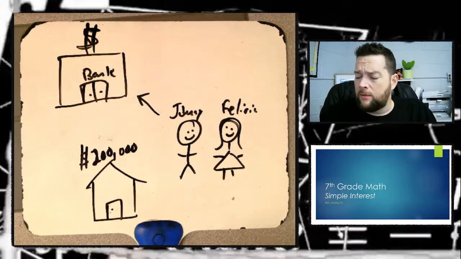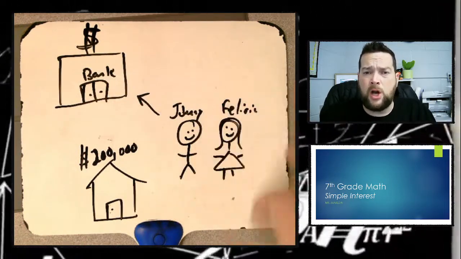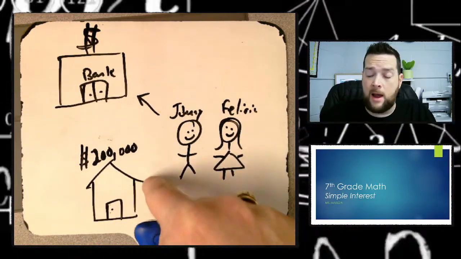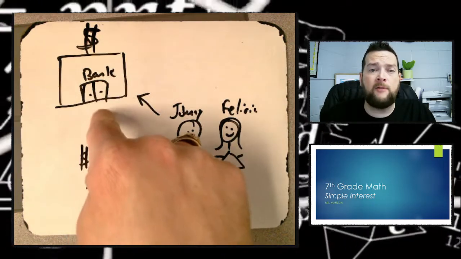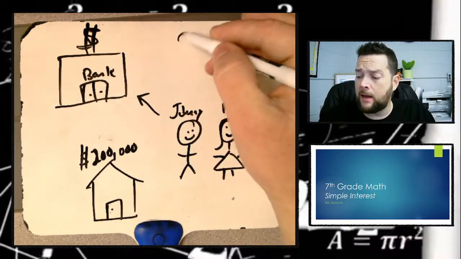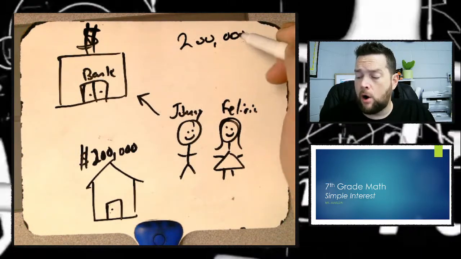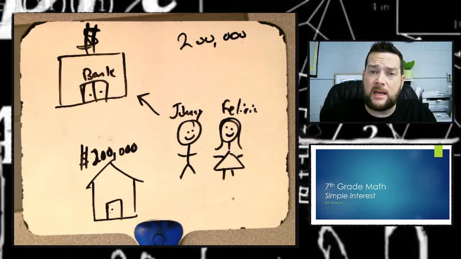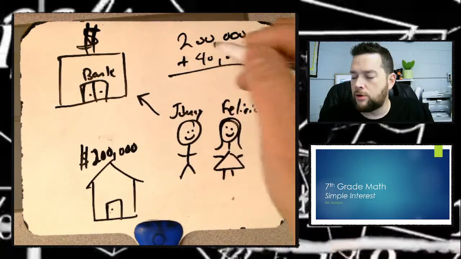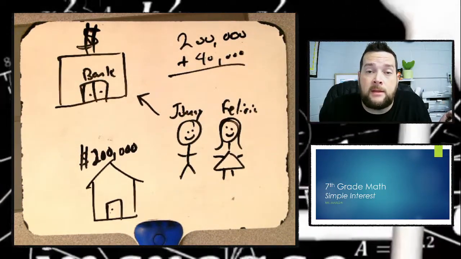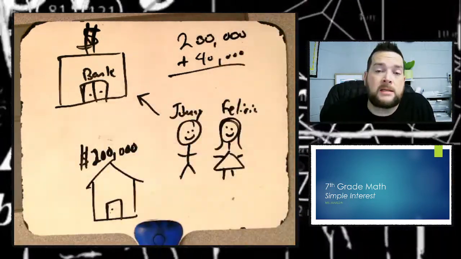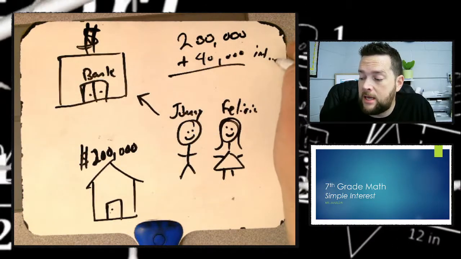Well, my question is, there's a relationship between the two of them. Now, Johnny and Felicia, they get the benefit of having the $200,000 right now to buy the house. But what benefit does the bank get to loan it to them? Yeah, they're going to require them to pay back the $200,000 that they're borrowing. But the benefit that the bank is going to get is also a little bit of extra money. And we're going to call it $40,000, all right? It's different than that, but we're just going to go with that example for the moment. That extra money that the bank is going to get is called interest.